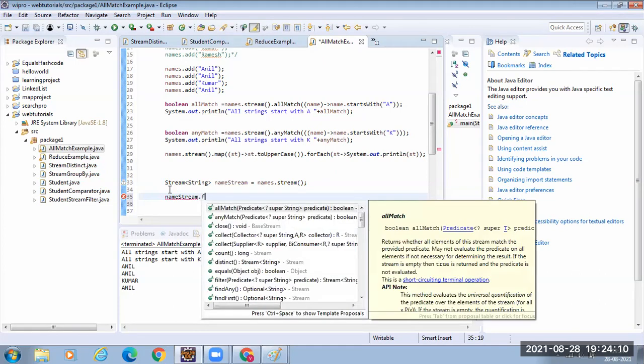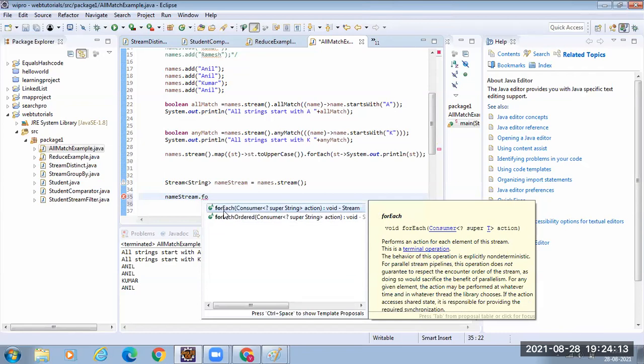Names stream dot forEach. If you see the syntax, the forEach method is accepting a consumer. That means you have to provide a lambda expression which implements the consumer, see, consumer is the functional interface. If you see here, consumer is the functional interface. It contains only one method called accept. The accept method takes one argument.